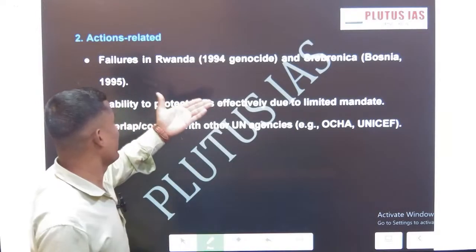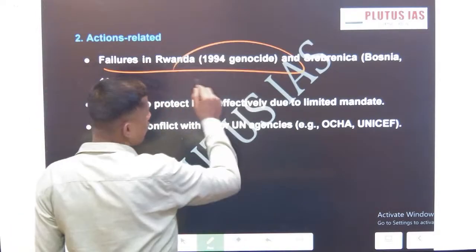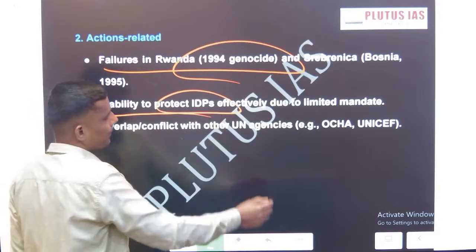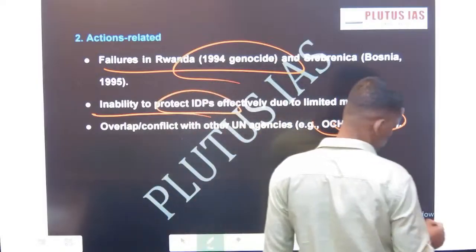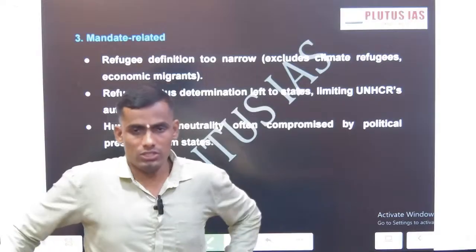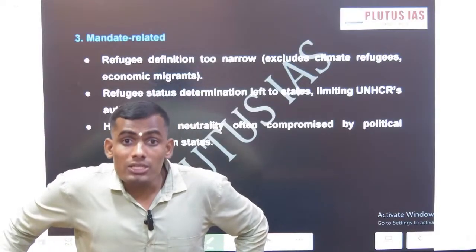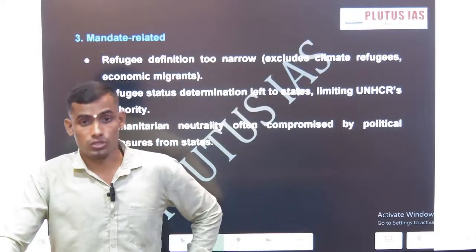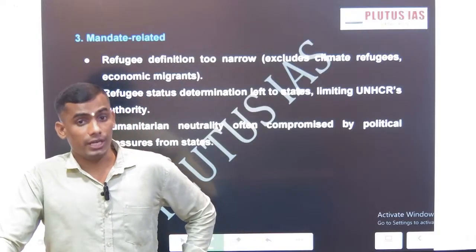Okay, action-related failure in the Rwandan crisis, though it supported but not in that domain. Its inability to protect IDPs effectively, the OCHA, particularly their own. See, in the recent Gaza crisis, even UN officials have been targeted by the Israel Defense Forces, and this becomes a very triggering point.